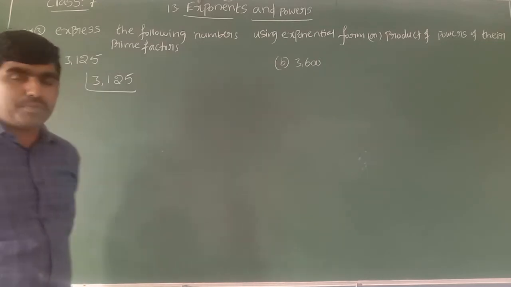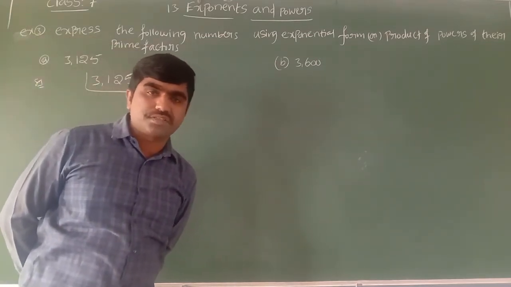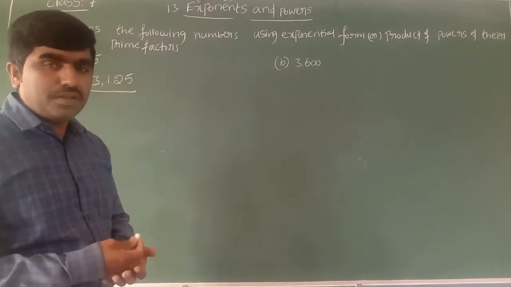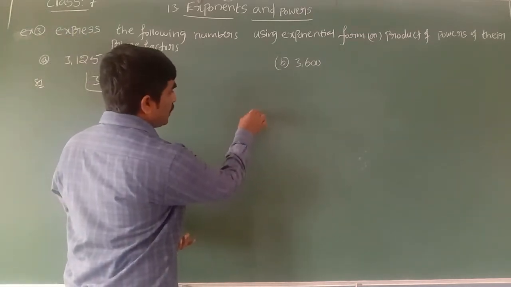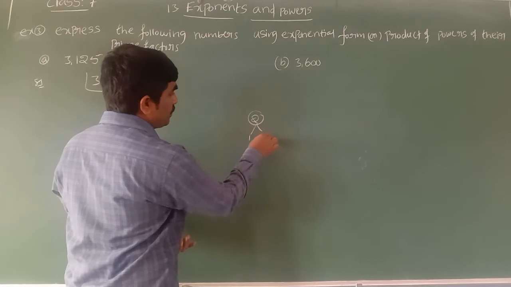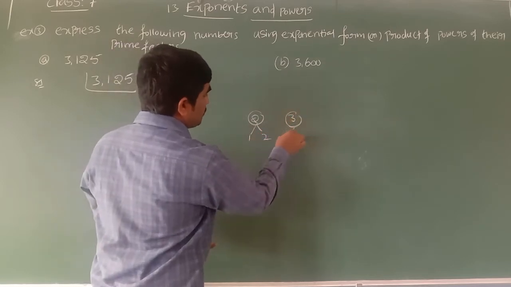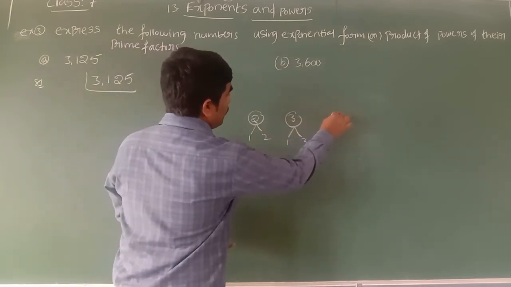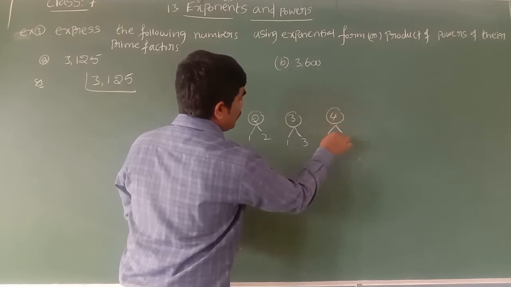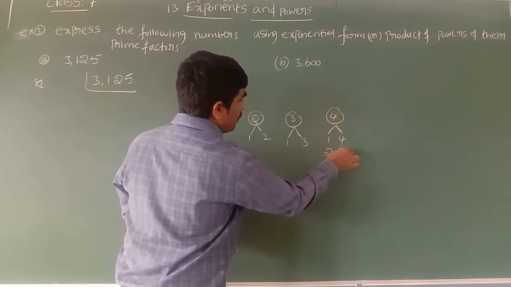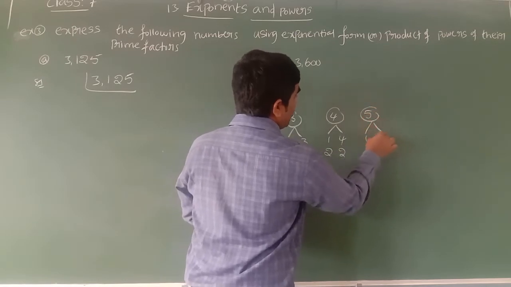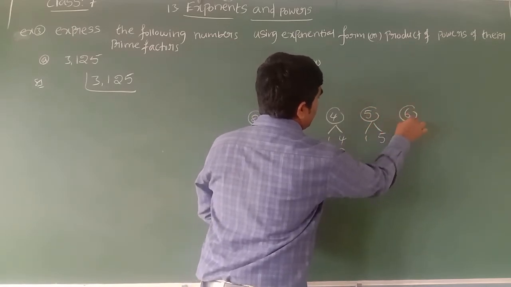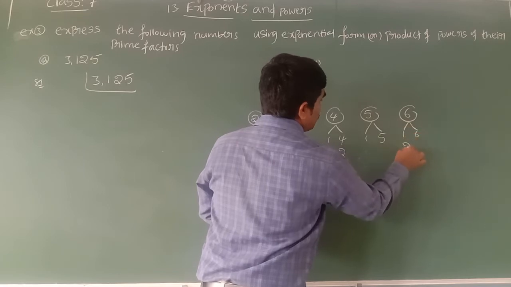We already learned prime numbers and composite numbers in the previous class. Prime numbers are nothing but the numbers which have exactly two factors. Like if I take factors of 2, 1 times 2 is 2. Factors of 3, 1 times 3 is 3. Factors of 4, 1 times 4 is 4 or 2 times 2 is 4. Factors of 5, 1 times 5 is 5. Factors of 6, 1 times 6 is 6 or 2 times 3 is 6.